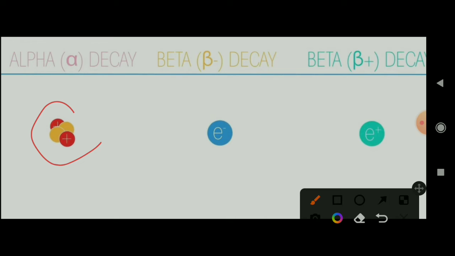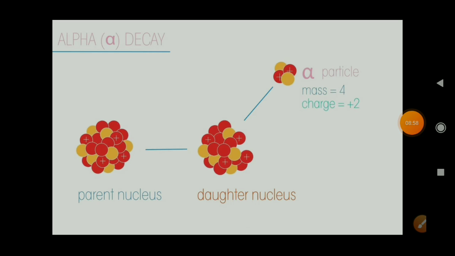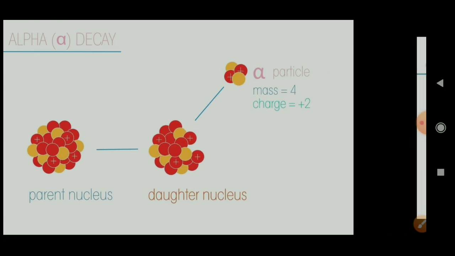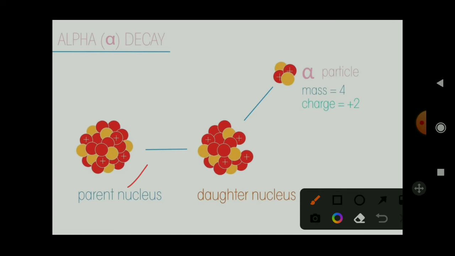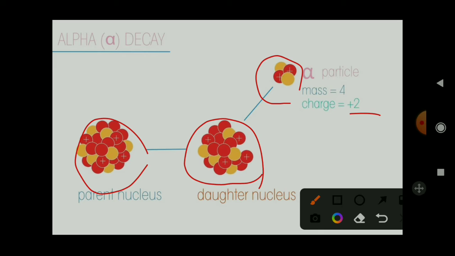Let's see, alpha rays or alpha decay or alpha particle. They consist of alpha particles. An alpha particle is nothing but a helium nucleus having two protons and two neutrons. Take a large atom which has a large number of protons and neutrons in its nucleus. When it releases a helium nucleus, two protons and two neutrons, from its parent nucleus, it becomes a daughter nucleus, releasing an alpha particle.